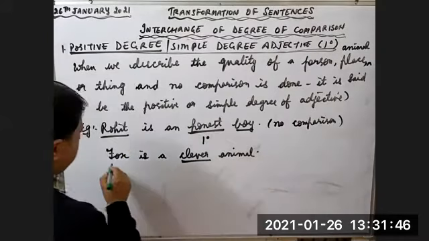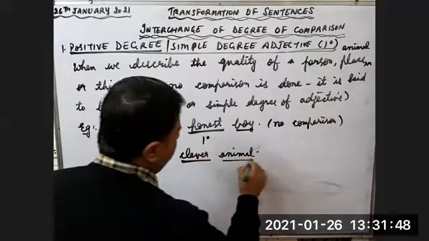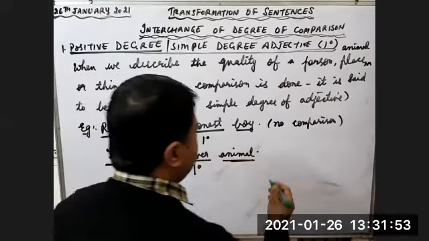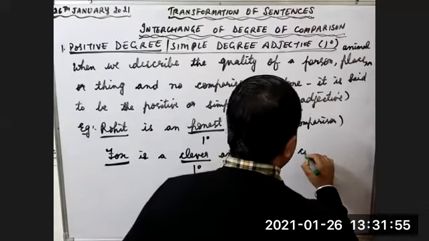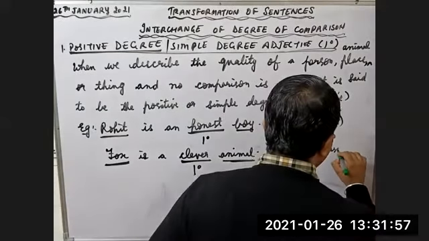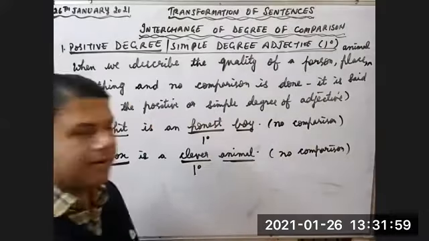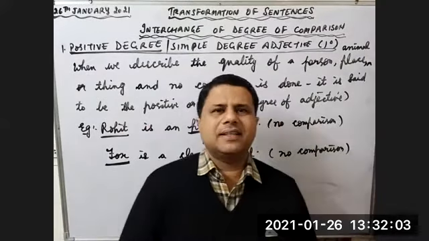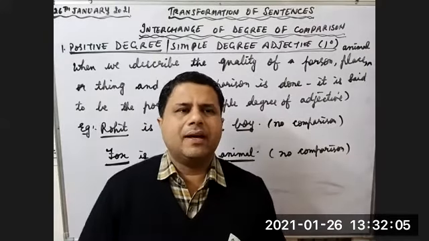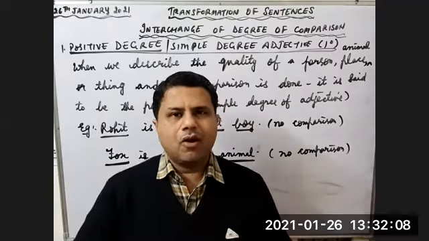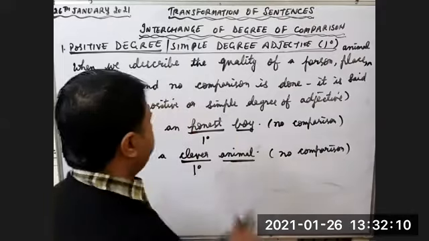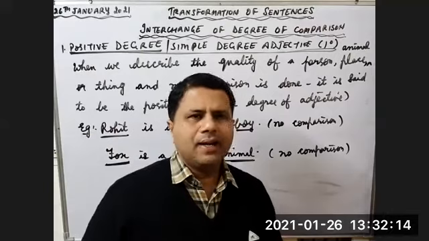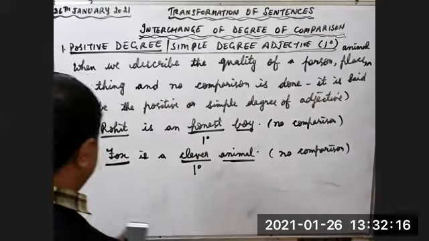We are describing fox. What type of fox it is? A clever animal. There can be more clever animals, but I am not worried about them. I am worried about only fox. So cleverness is the quality of a fox. So there is no comparison, right? In the first, what is the quality of a boy? Honesty is the quality of a boy. We are not comparing this boy with anybody.